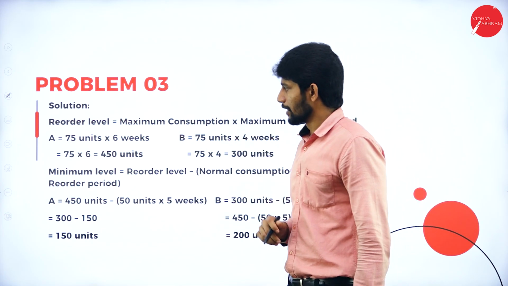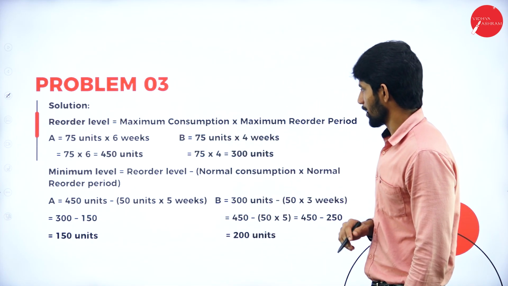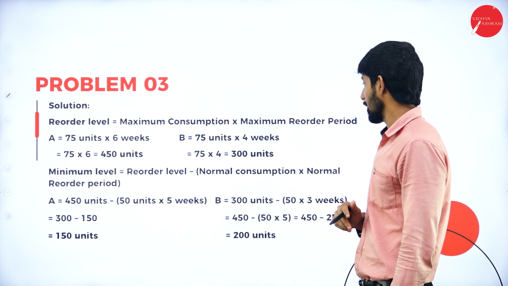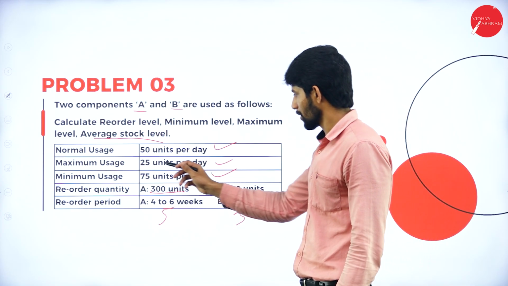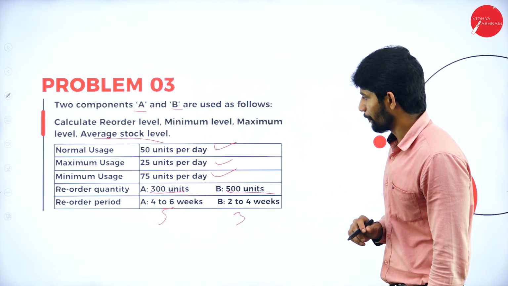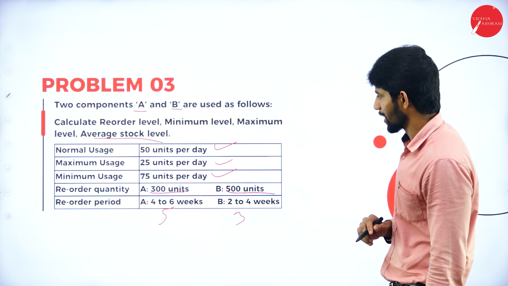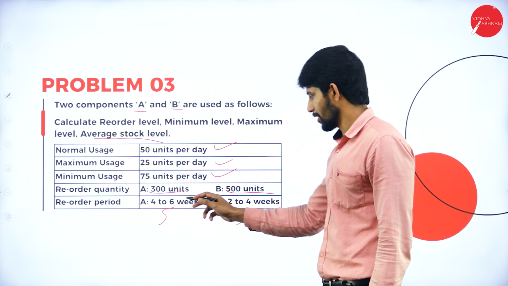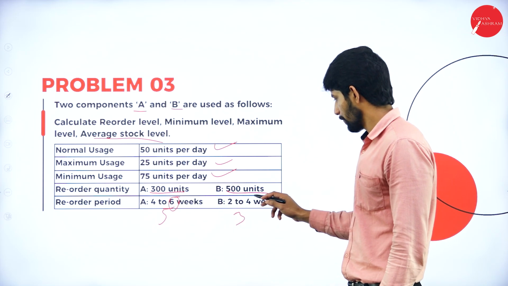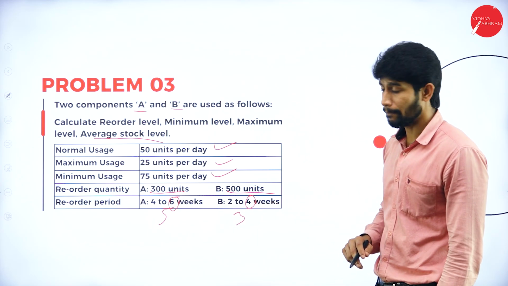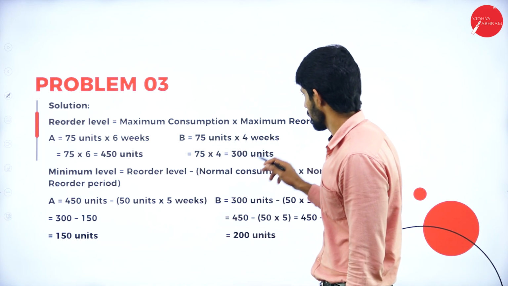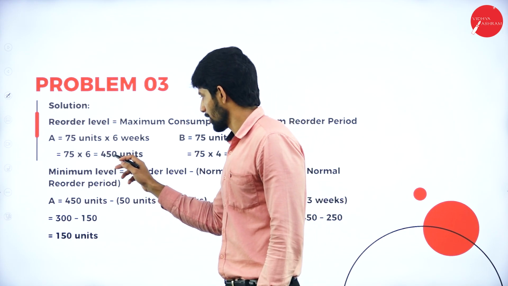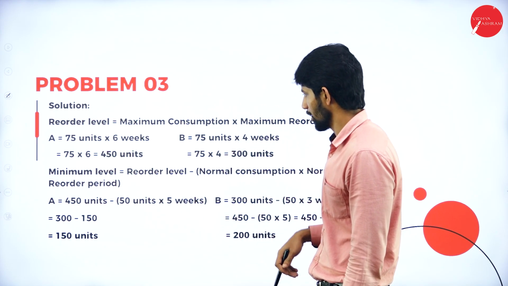So first, reorder level. So maximum consumption into maximum reorder period. So what is the maximum consumption given in the problem? Maximum consumption is 75 units and maximum reorder period is 6 weeks for component A and 4 weeks for component B. So 75 into 6 weeks and 75 into 4 weeks. So you will get 450 units here, and here you will get 300 units.